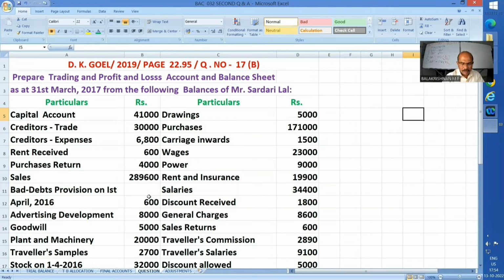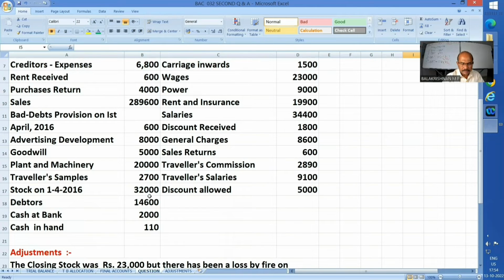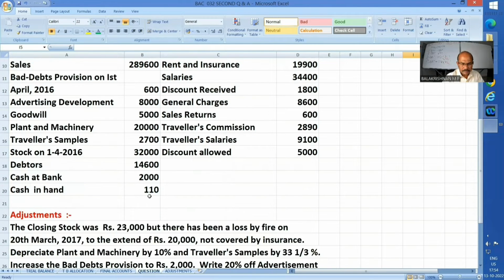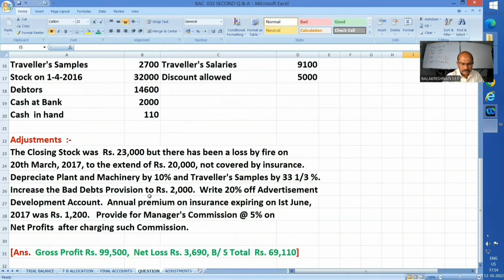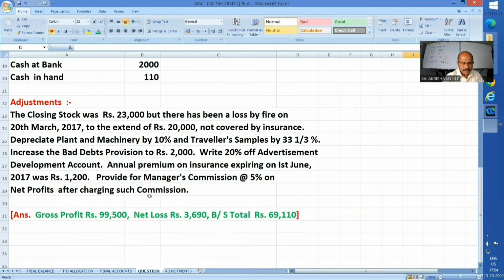Please write it down in case you need it. It is followed by certain adjustments that I will be explaining categorically just now. I have to arrive at gross profit of rupees 99,500, net loss rupees 3,690, and balance sheet total 69,110.